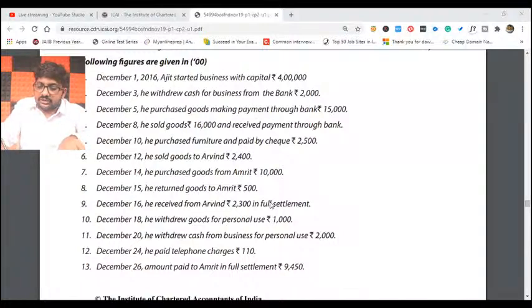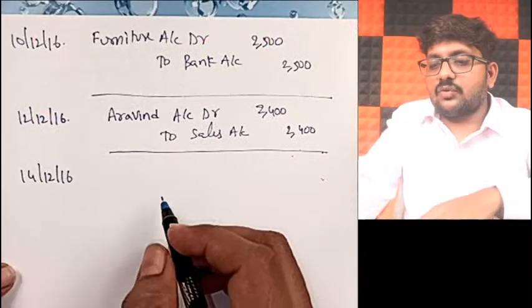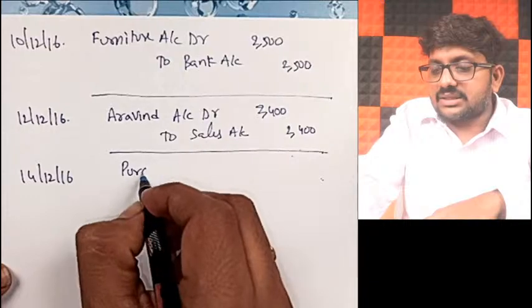Now on 14th of December 2016, what transaction has he done? He purchased goods from Amrit for 10,000. Because he did not tell anything, we assume that to be a credit purchase. From Amrit we have purchased for 10,000 rupees. That is purchased goods directly. Correct? So what will be the journal entry, my dear friends?